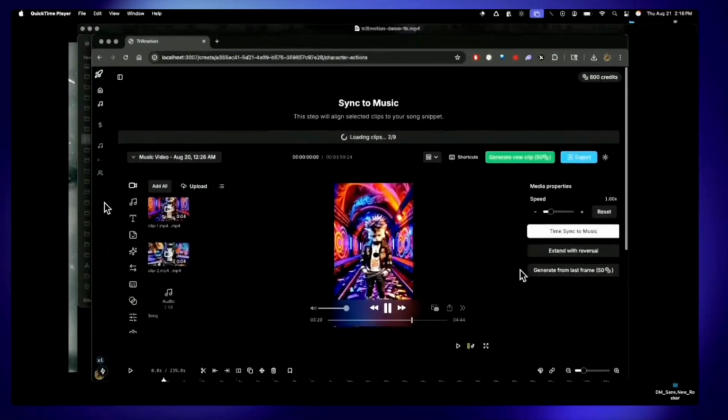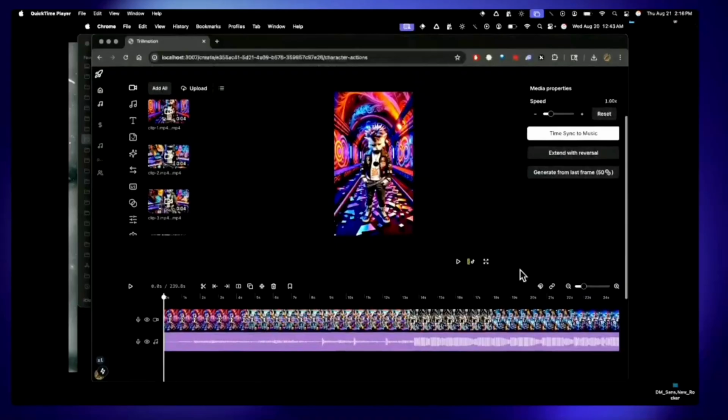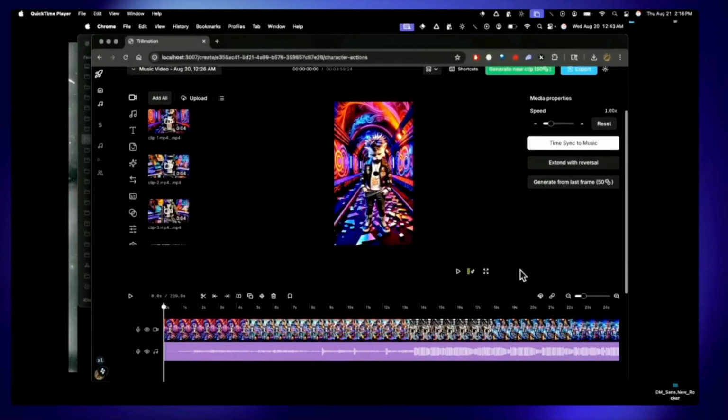And in our final step of our flow, we have a video editing interface. So this is a clone of the CapCut software, which is a popular video editing tool. So we've got our timeline at the bottom with all of our clips that are loaded in automatically. We've got our audio that the user uploaded, also loaded in automatically. And there are some tools in this interface that are specific to AI video generation and time syncing to music.